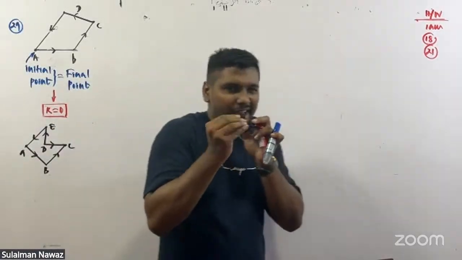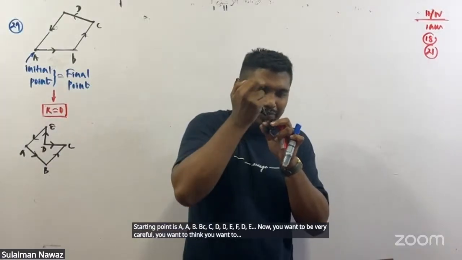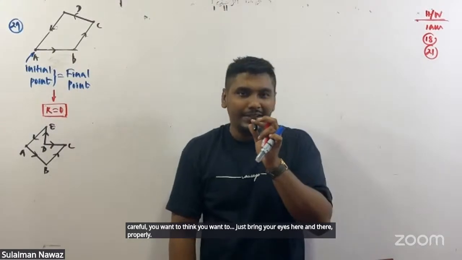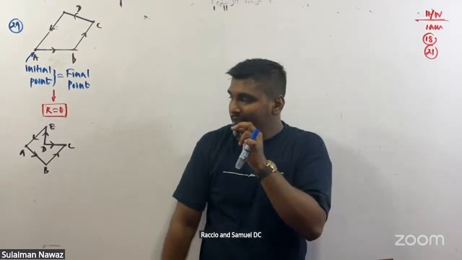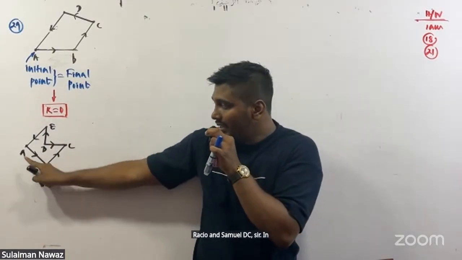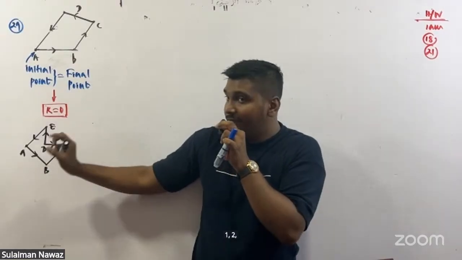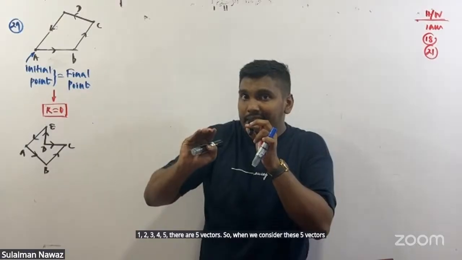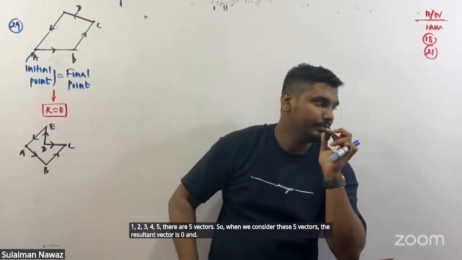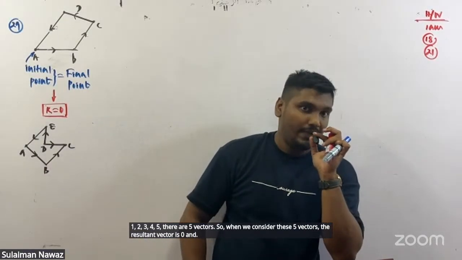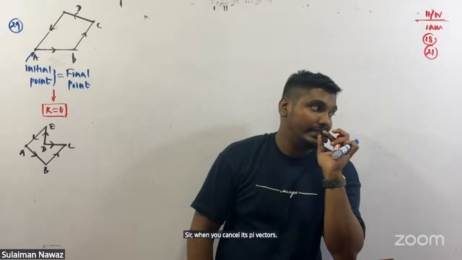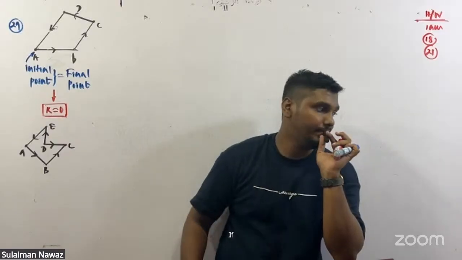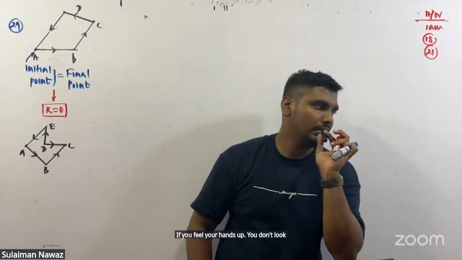Now you want to be very careful. You want to think. You want to bring your eyes here and there properly. Raise your hand. Somebody will say, sir, in this vector system, how many vectors are there? 1, 2, 3, 4, 5. There are 5 vectors. So when we consider these 5 vectors, the resultant vector is 0. Hands up if you feel this. You don't look at others. Yes, sir.